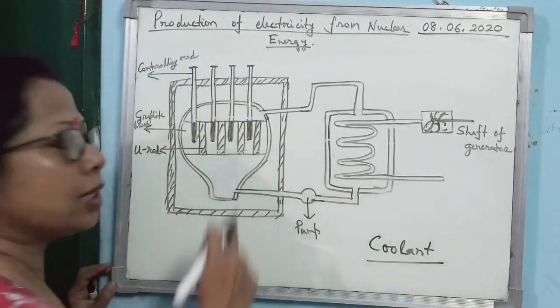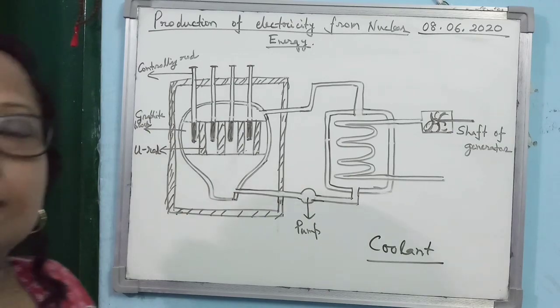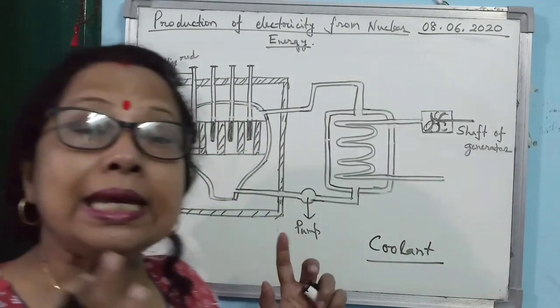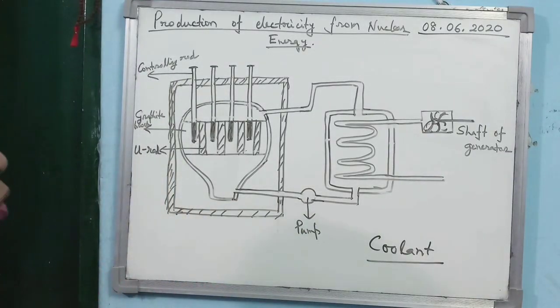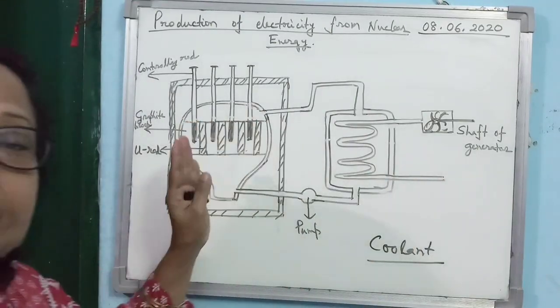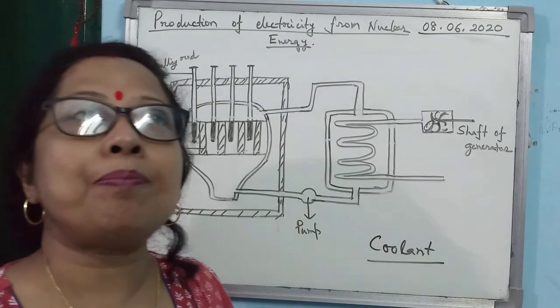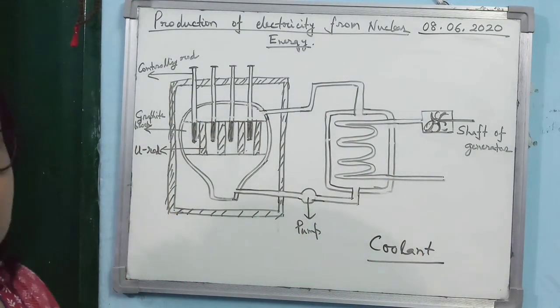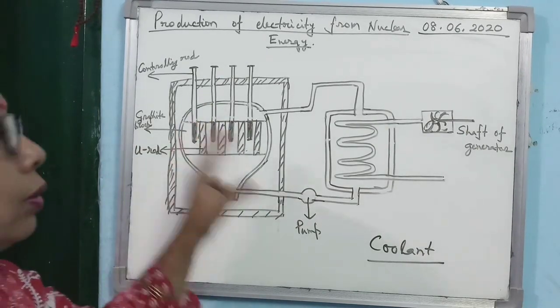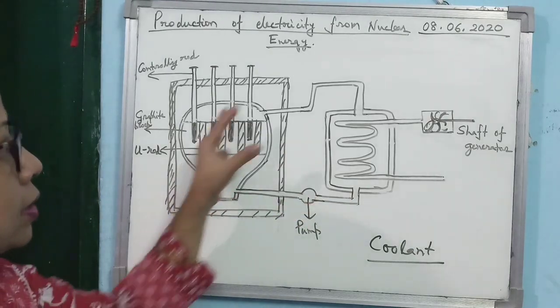Because when the fission reaction takes place, nuclear energy is converted first into heat energy. If that heat is not carried out from the chamber, then what will happen? The chamber will simply burst. Clear? So we need to cool it down. How is it cooled down?